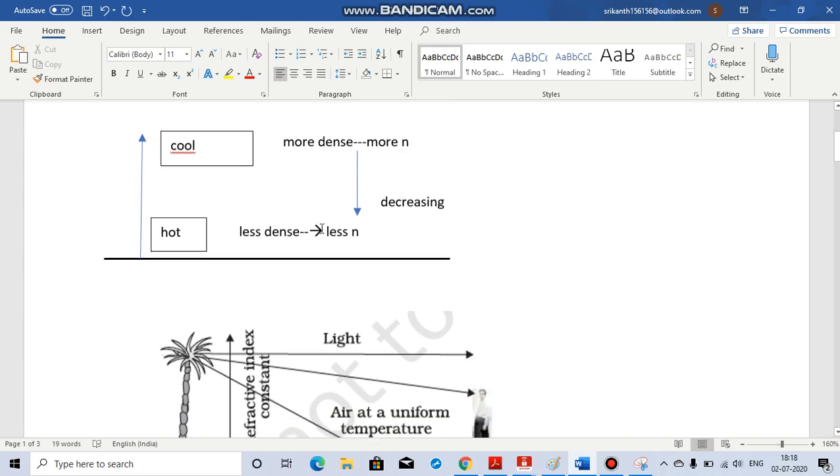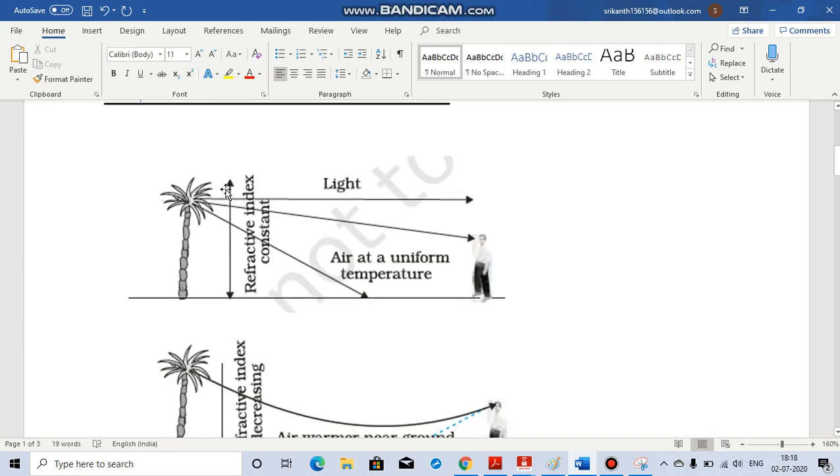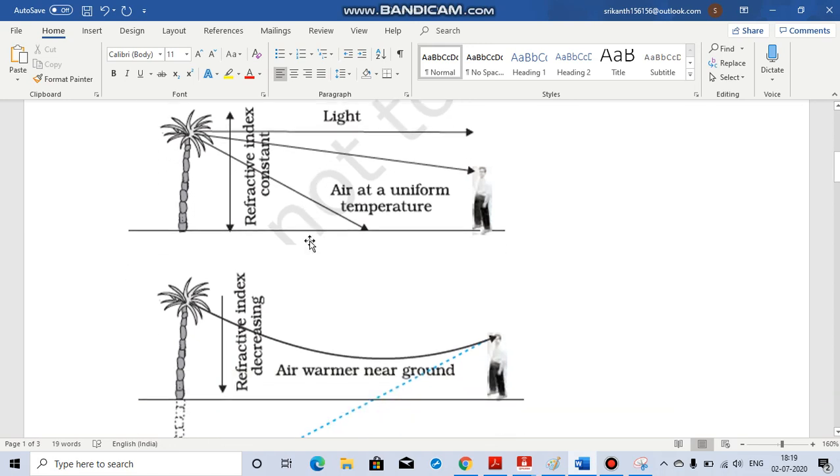So if it's a normal situation, that means the temperature is very uniform, like near evening, when it's not so hot, then this palm tree is going to emit some light rays. In a normal situation, the person will be able to see the tree like this. The refractive index is more or less uniform because the air is at uniform temperature and the density is uniform.